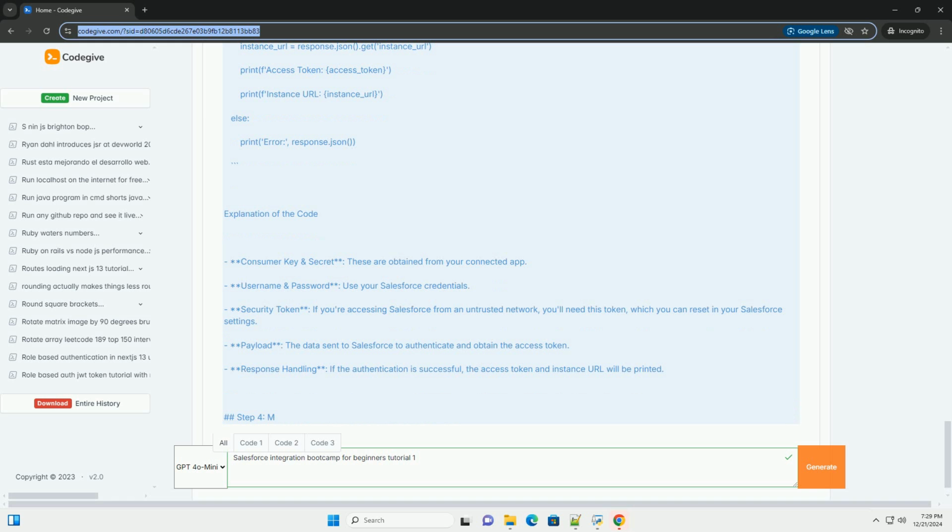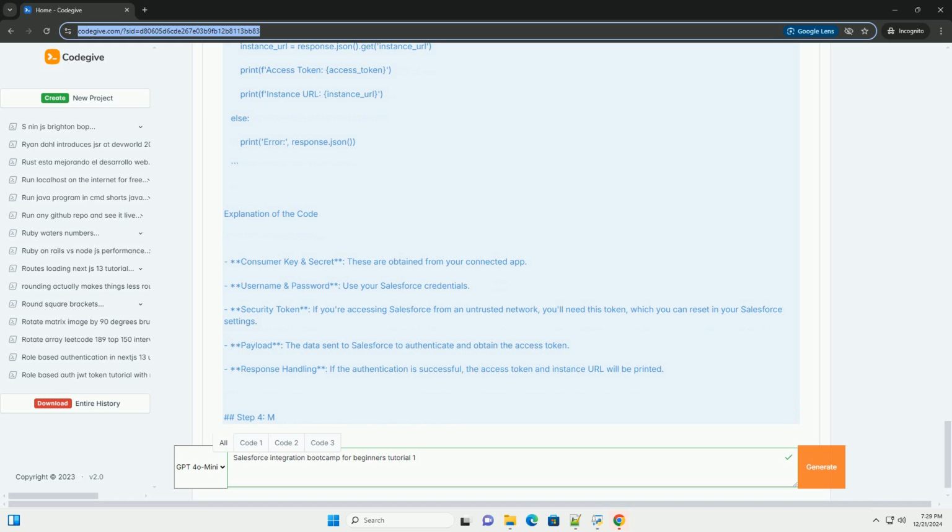If response.status_code equals 200, access_token equals response.json.get, access_token. instance_URL equals response.json.get, instance_URL. Print, f access token, access_token. Print, f instance URL, instance_URL. Else, print, error, response.json.